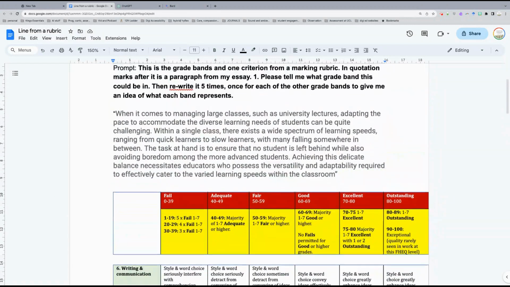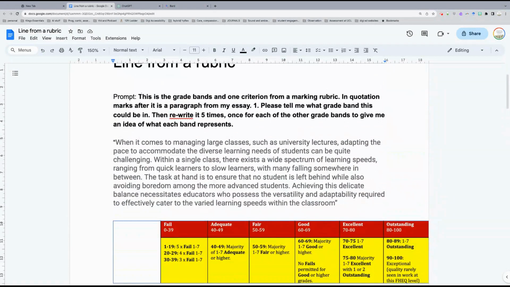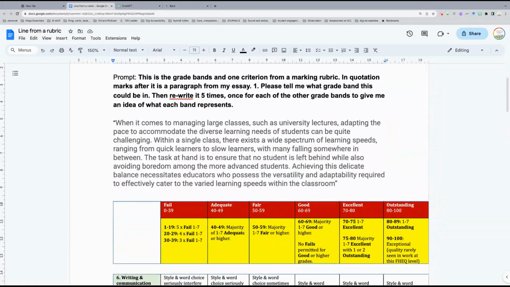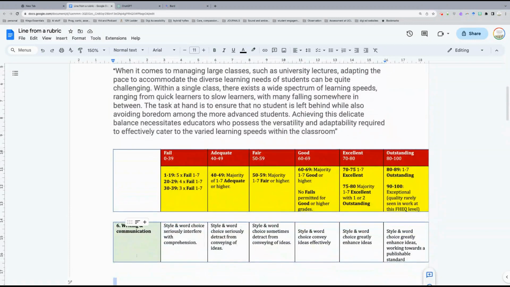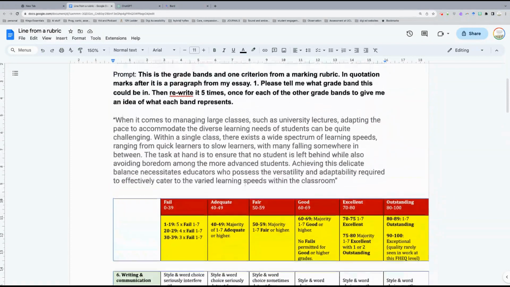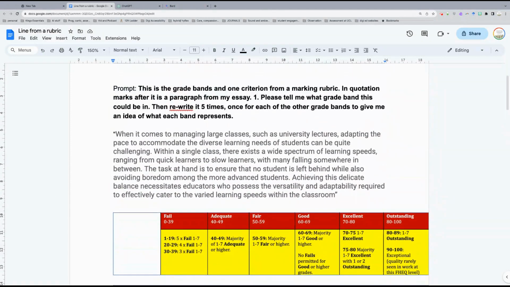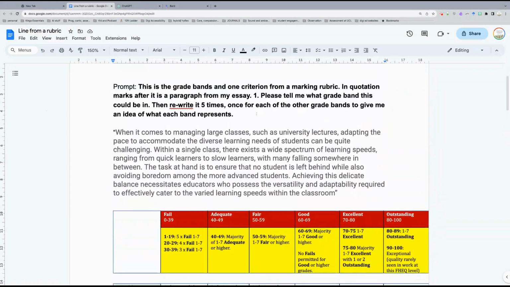So I've written a paragraph here, and then instruct ChatGPT or Google Bard to look at the paragraph that I've written, make a judgment about where it thinks it sits in these grade categories, according to the defining characteristics here, and then to take it to the next level, which is to ask it to rewrite it according to the other grade bands, giving us something that we can analyze, critique, compare, not take as gospel, but really focus on in terms of those differentials within the text.